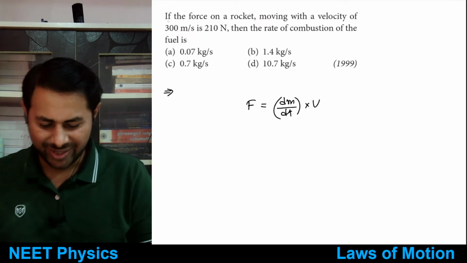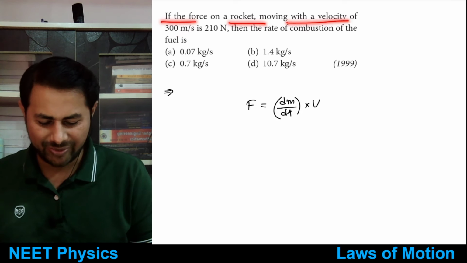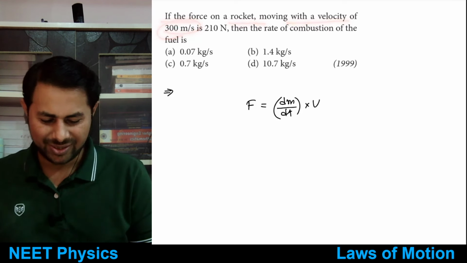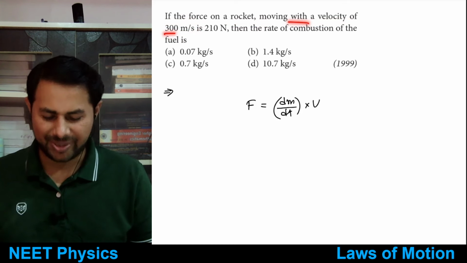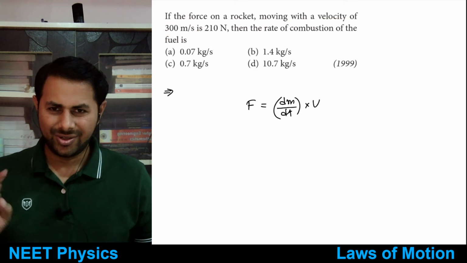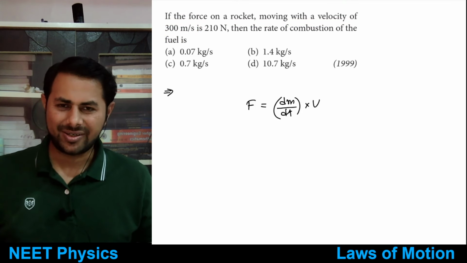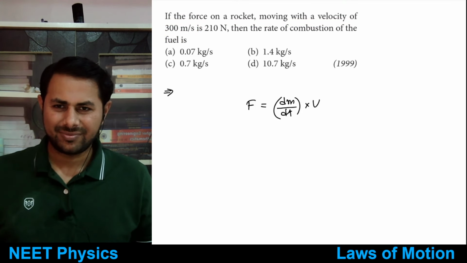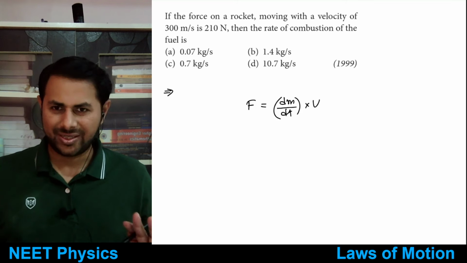Correct me if I am wrong. If the force on the rocket moving with the velocity of 300 meters per second, so rocket seems to be moving with 300 meters per second. Okay, so it's not the speed of rocket, right? Are you getting this?